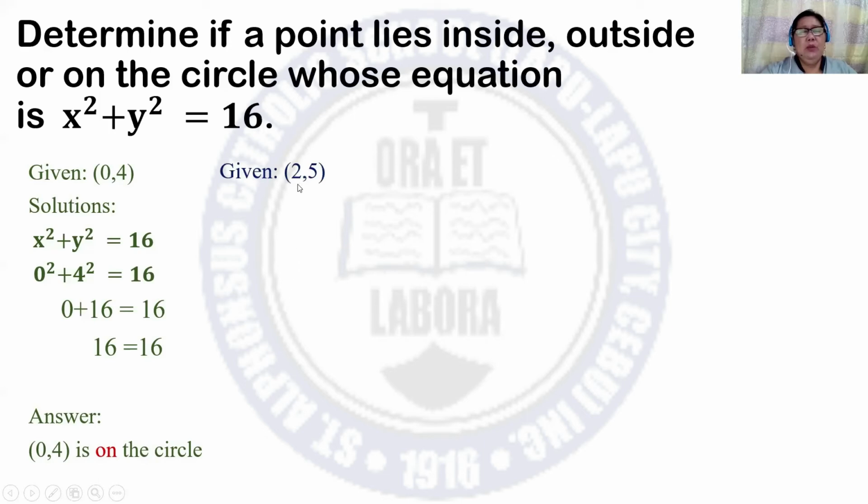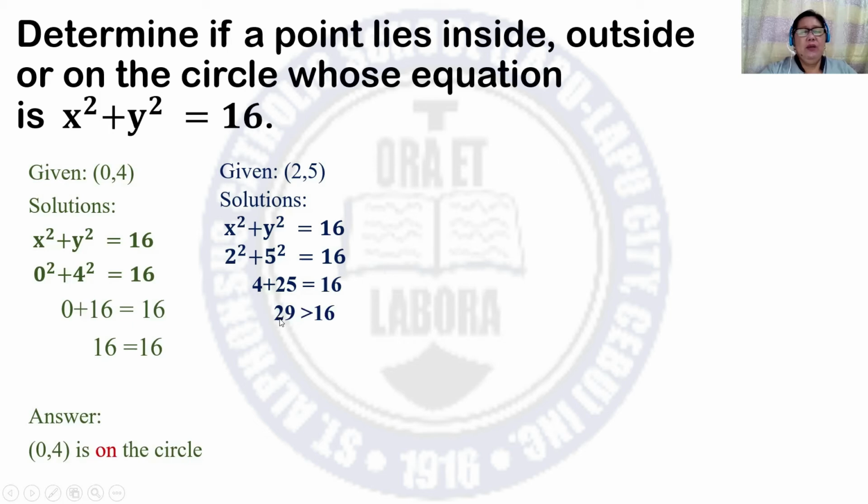Another point given with coordinates (2, 5). For the solutions, we have x squared plus y squared is equal to 16. Substitute 2 to x and 5 to y. So we have 2 squared plus 5 squared is equal to 16. Then we have 4 plus 25 is equal to 16.